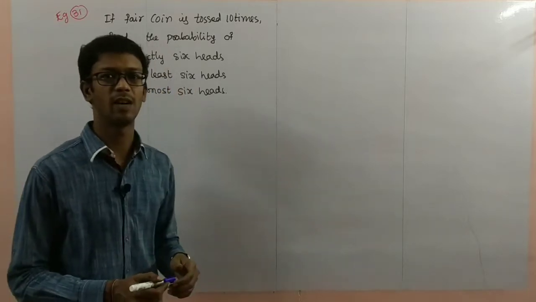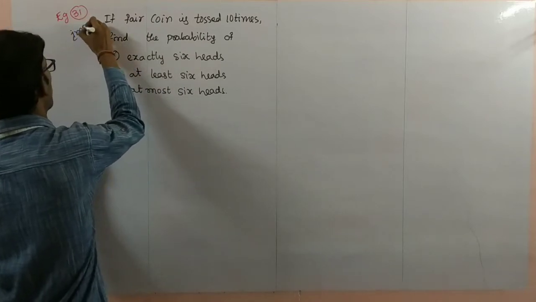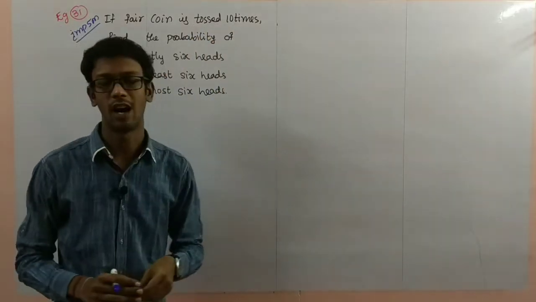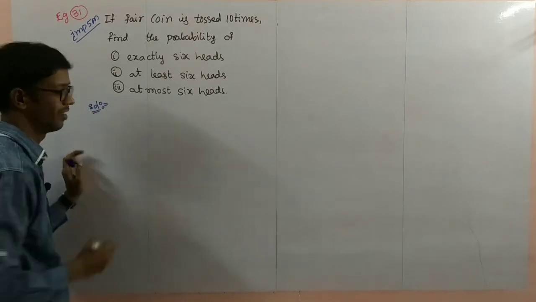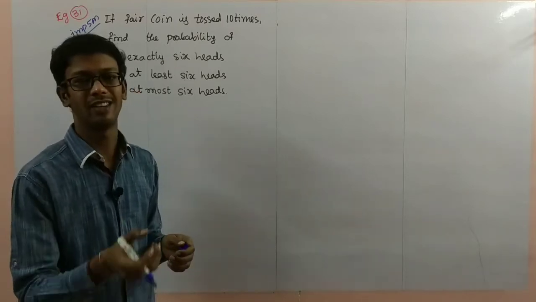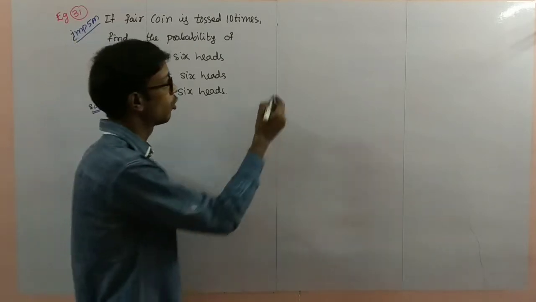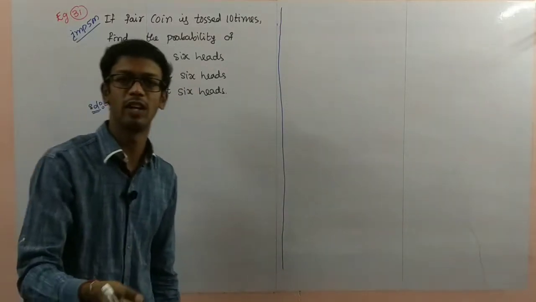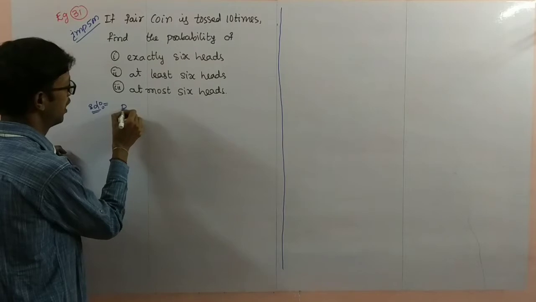Next we see the example. Example 31 is based upon the binomial distribution. This is an important 5 marks question. If a fair coin is tossed 10 times. Repeatedly tossing a coin is a Bernoulli trial. So first of all, you have to check whether the given question is a Bernoulli trial or not. Tossing a coin is a Bernoulli trial, and throwing a die is always a Bernoulli trial. So here first you write: